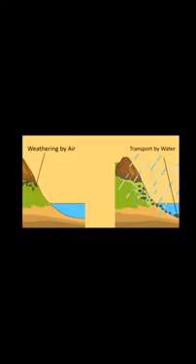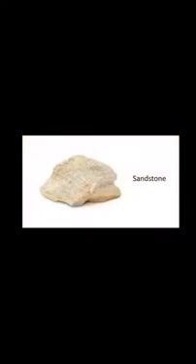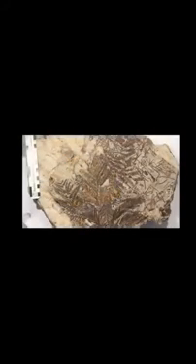These types of rocks are called sedimentary rocks. For example, sandstone is made from grains of sand. These rocks may also contain fossils of plants, animals, and other microorganisms that once lived on them.